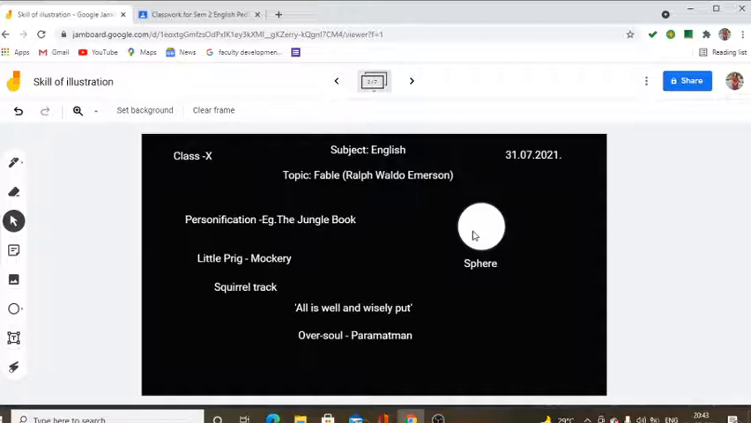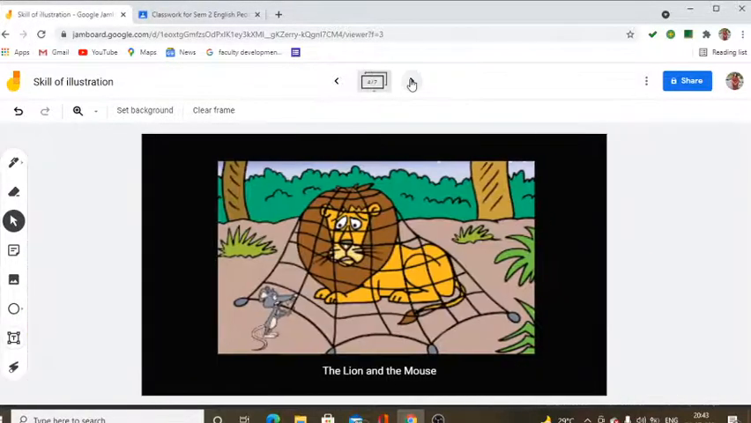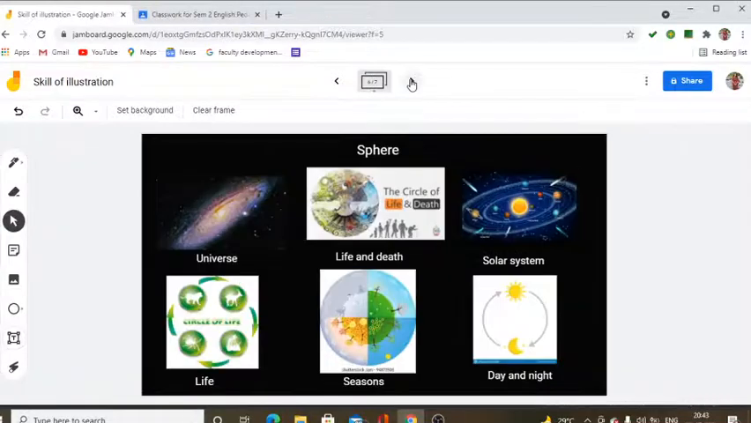The teacher says that all planets in the universe move in circular paths. So this circle has a very large implication. The teacher shows pictures of several events which take place in cyclical order. For example, the universe is represented often as a spherical entity, and life and death also occur in a kind of circle.